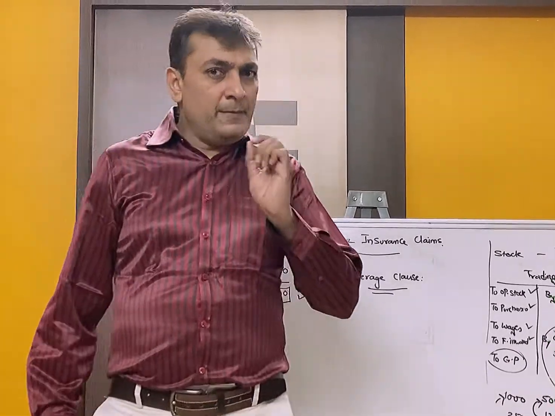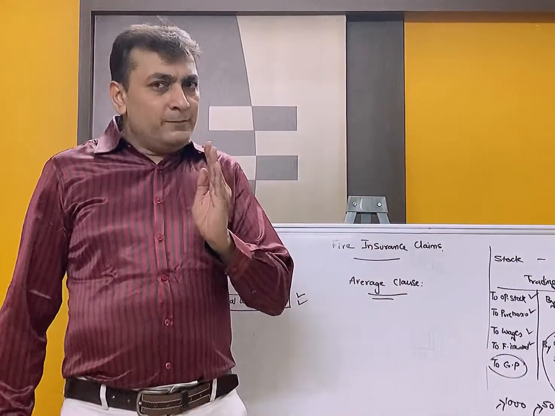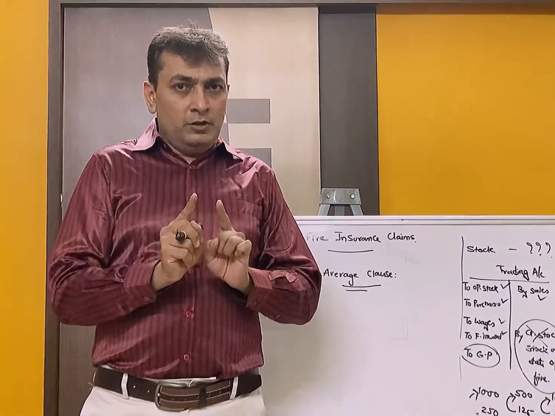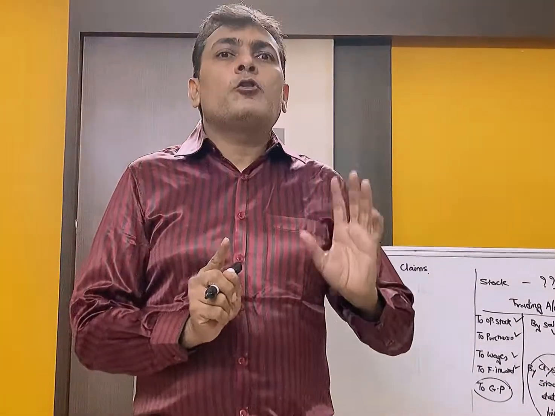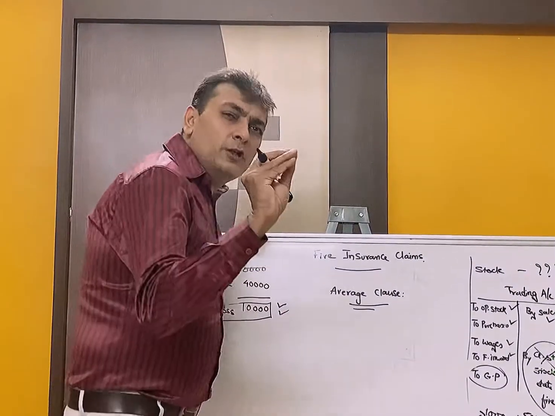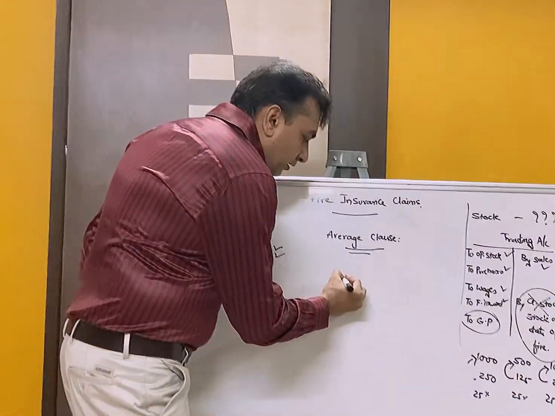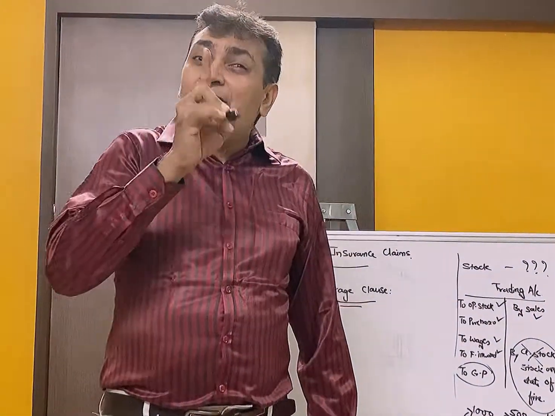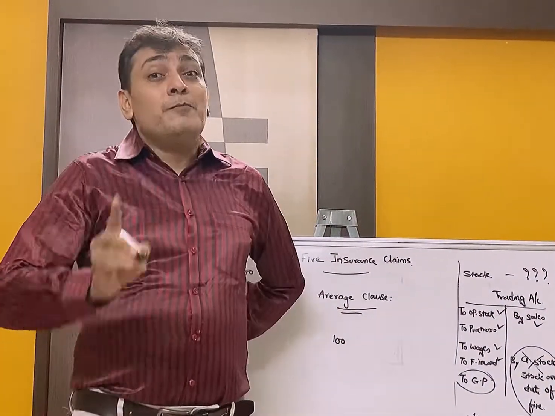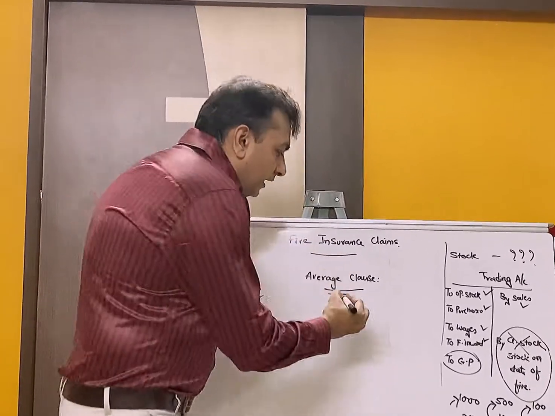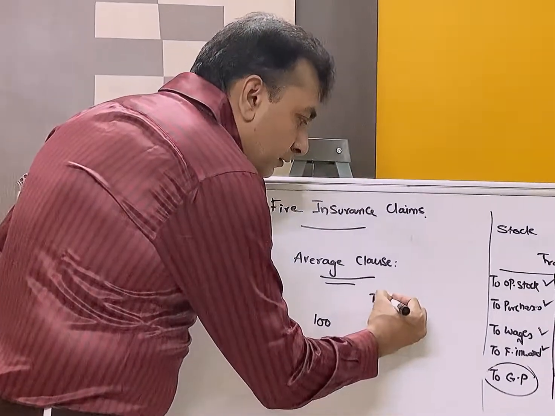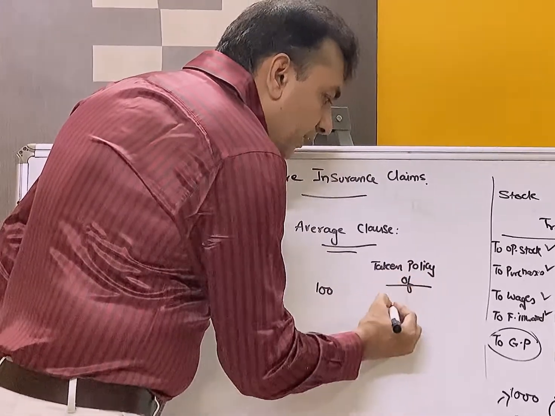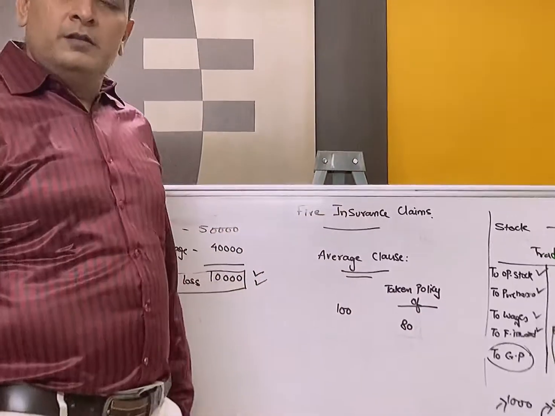Suppose, imagine students, in your godown there is always a stock of 100 rupees. I take smaller amounts for easier calculation. So on an average, your godown contains stock whose value is 100 rupees. But you have taken a policy of 80 rupees.